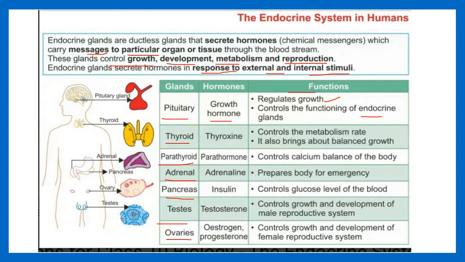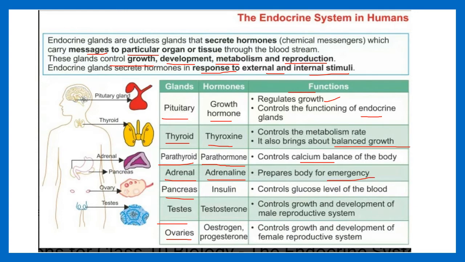And thyroid releases thyroxine that controls metabolism rate and it brings about balanced growth also. Then the next one is the parathyroid gland that releases parathormone, and that controls the calcium balance of the body. The next one is a very important gland, the adrenal gland, and that releases adrenal hormone, and this hormone prepares the body for emergency.